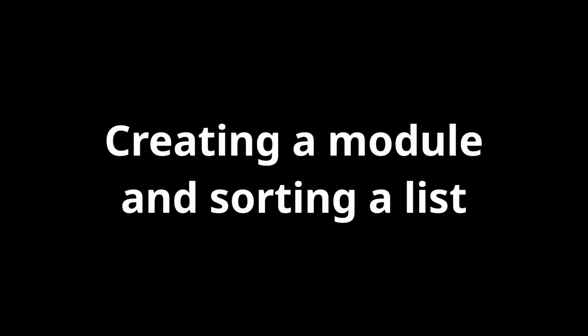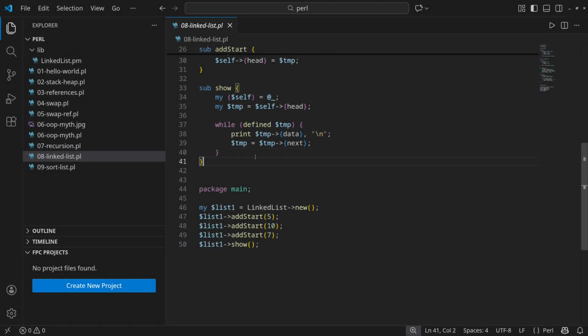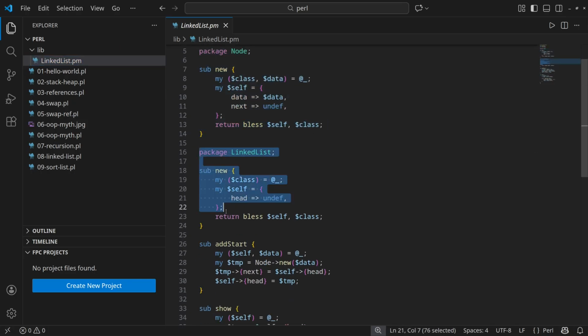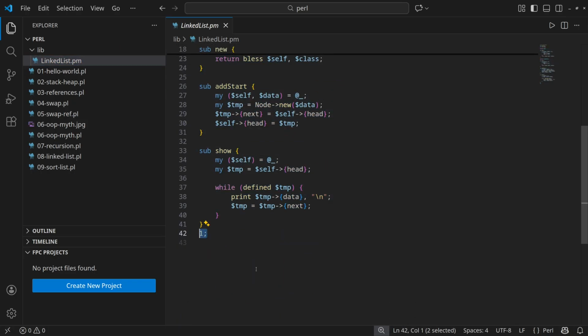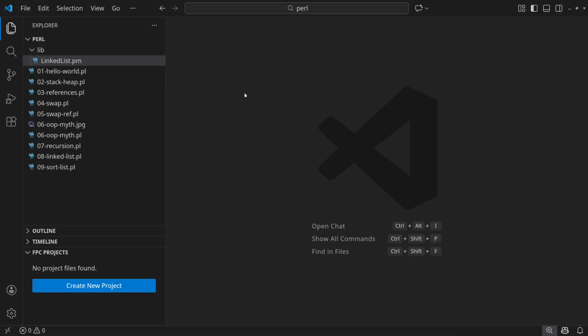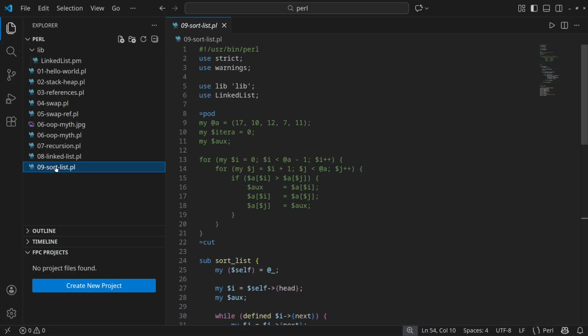In the third example, we will build a module and implement sorting. For the module, we will reuse the node and linked list classes. For the module, we create a lib folder, and inside it, we create a file called linkedlist.pm, and we copy the list code without main. The PM file will then contain the code for the node class or package in linked list. At the end, 1 is placed so that it returns true. Now we create the file 9 sortlist.pl. Inside it, we have the preamble as usual, but we also add use lib and the name of the class.